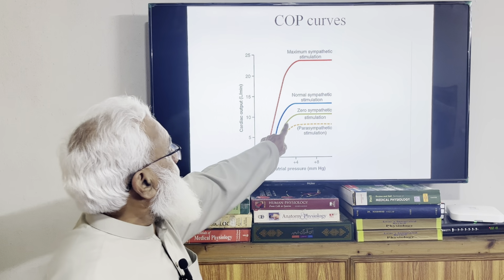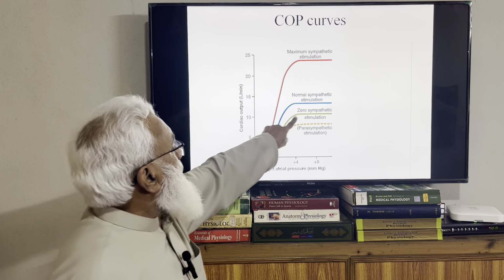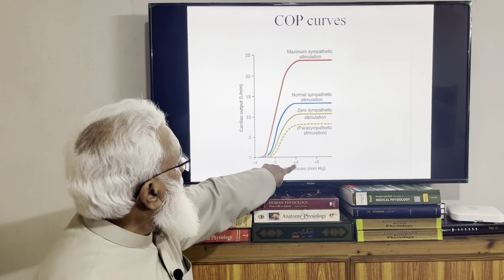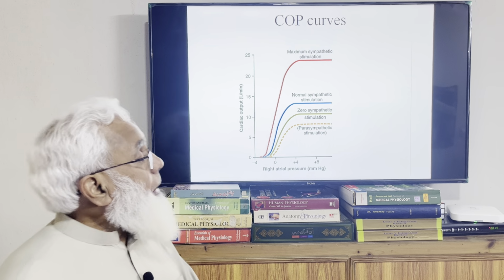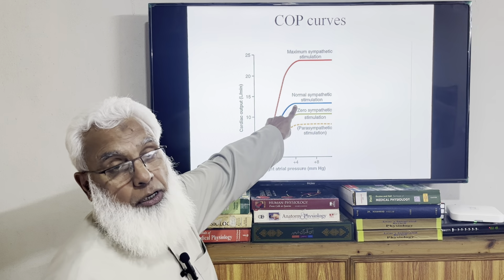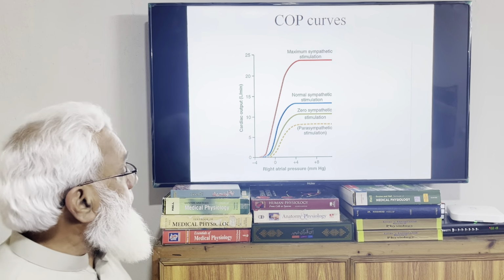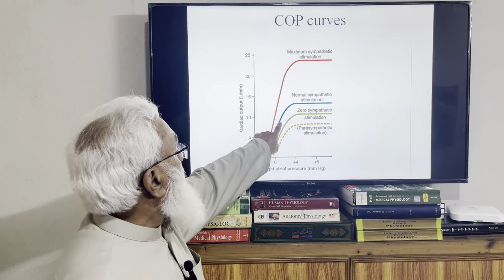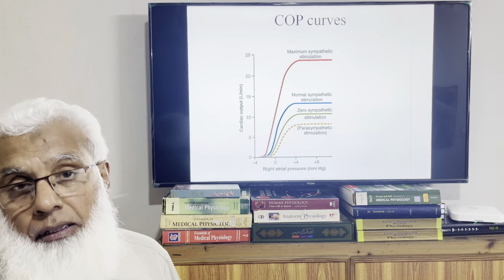This green bold curve is the normal cardiac output curve. It is again 13 liters against the right atrial pressure, normal cardiac output can go up to 13 liters. But with more sympathetic stimulation, there is more cardiac output, and this curve has shifted to the left and upward. That is, at 0 millimeter of mercury, instead of 5, it may be 6 or 7, or in the case of maximum stimulation at 0 millimeter of mercury, it may be 15 or more than that.